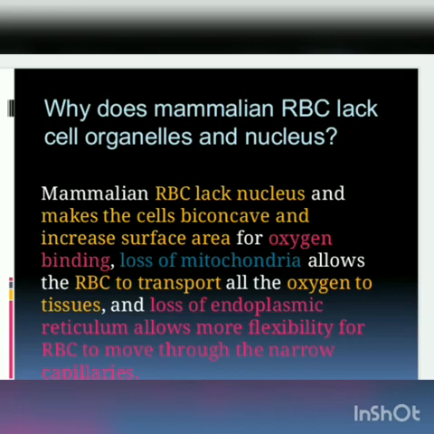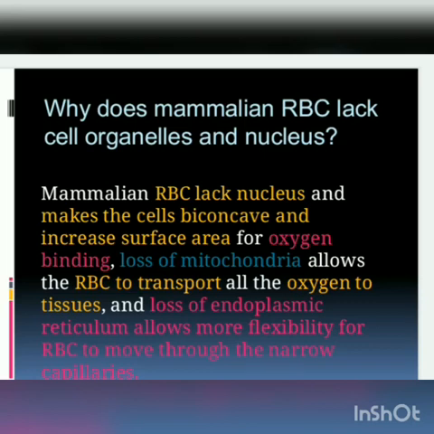And the loss of endoplasmic reticulum allows more flexibility for the RBC to move through the narrow capillaries. See, underline this. Capillaries have very narrow openings through which only liquid can move.